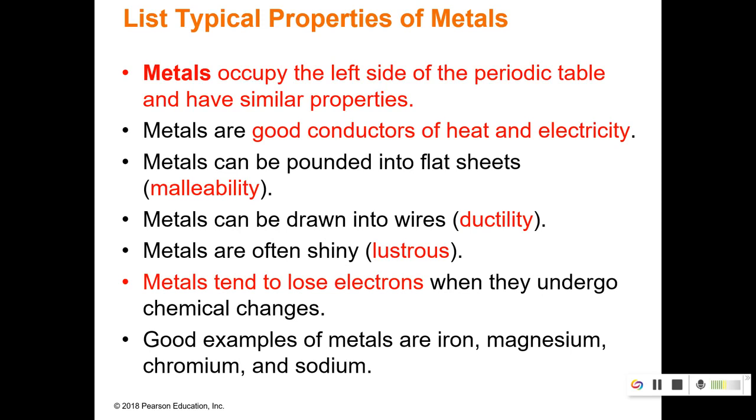As far as metal properties, hopefully you know they're good conductors of heat and electricity. They're malleable, which means they could be flattened into sheets. They're ductile, which means they could be drawn into wires. They're shiny, and the technical term for that is lustrous. Okay. Also, they tend to lose electrons when they go through chemical changes.